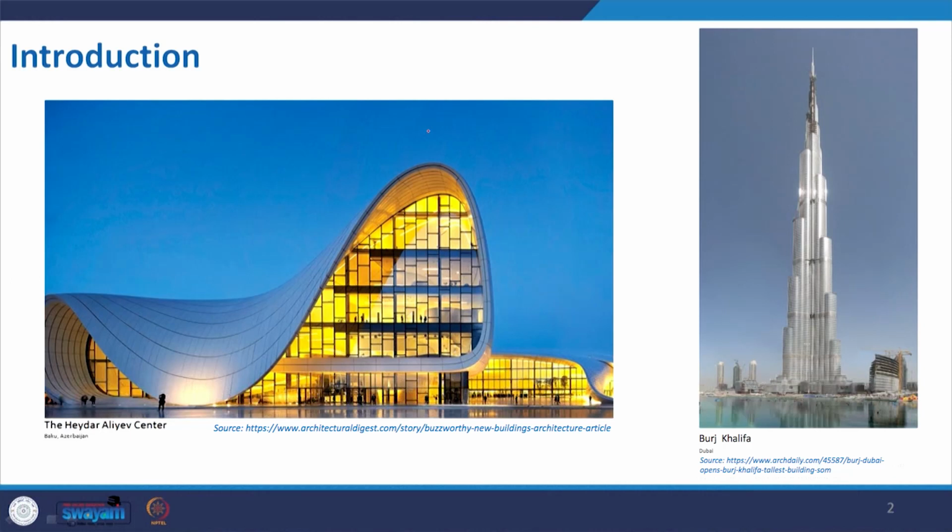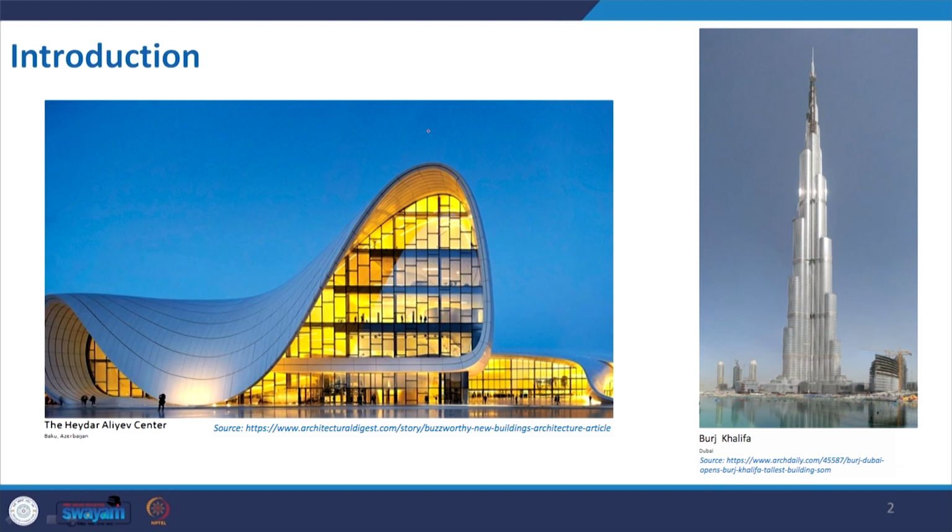Let us start with these 2 photographs. Two buildings I just placed on the first slide. The one is a museum building designed by the famous architect Zaha Hadid. The other one is Burj Khalifa, a tall building, a very famous building in Dubai. The reason behind putting these 2 pictures on the first slide is to understand the essence of it.